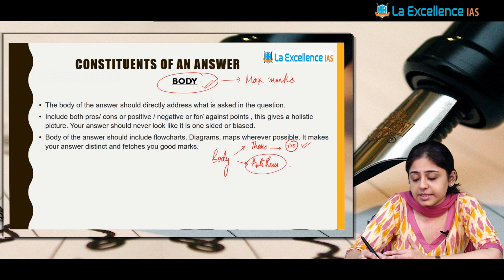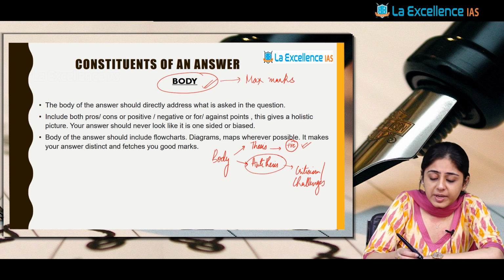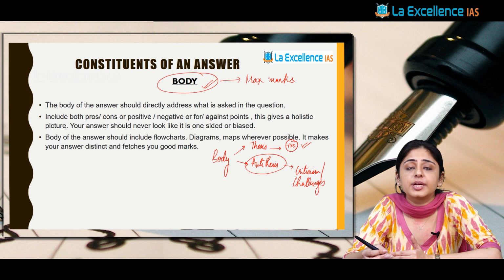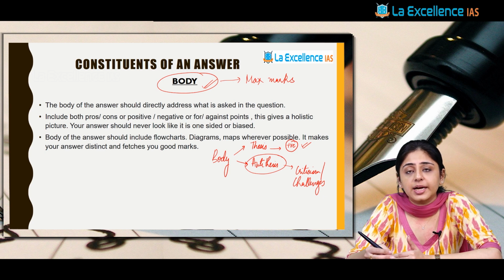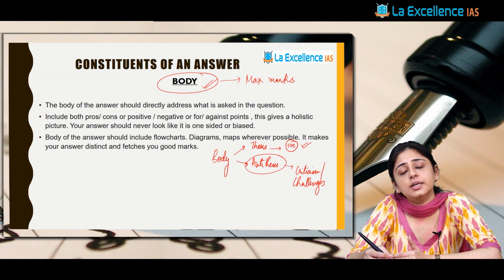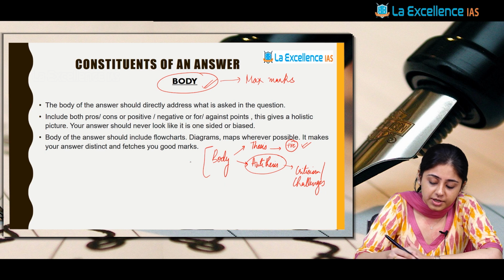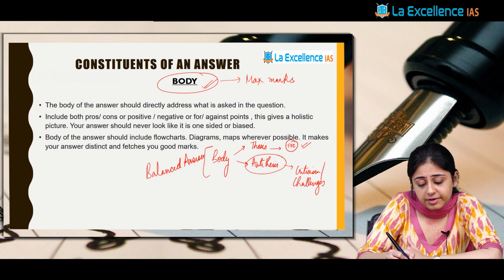Now the antithesis part will be your criticism, challenges, you can say, right? So UPSC is expecting a very balanced answer from you. If you are writing positive points, even if they are explicitly asking or not asking, you have to write down the antithesis or the cons or the criticism or the challenges. This will make the body of your answer balanced. And mind it, a balanced answer only will fetch you more than above average marks, right?